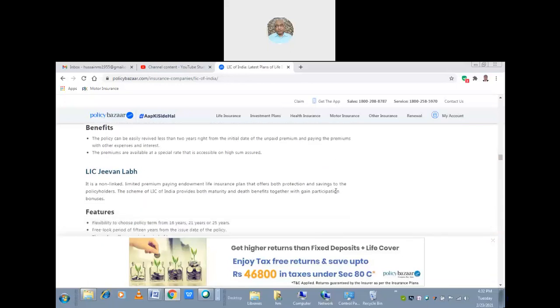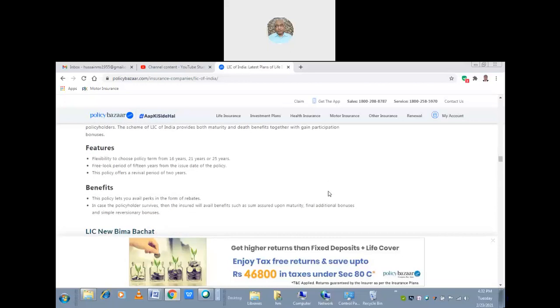LIC Jeevan Labh is another policy. It is a non-linked, limited premium paying endowment life insurance plan that offers both protection and savings to policyholders. Then we can go to the benefits. The policy lets you avail perks in the form of rebates. In case the policyholder survives, the insured will avail benefits such as the sum assured upon maturity, final additional bonuses, and simple reversionary bonuses.